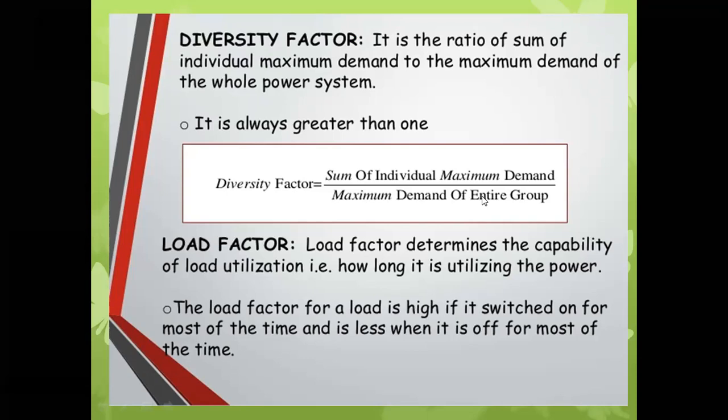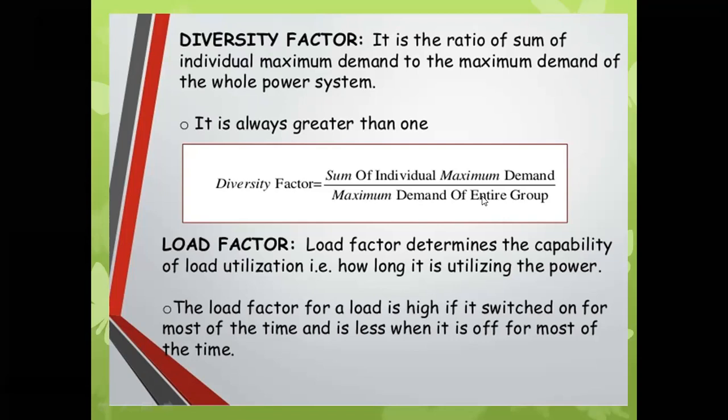So see over here, the diversity factor is nothing but the sum of individual maximum demands to the maximum demand of the entire group. As we have seen, one example is a colony. Suppose the colony has 15 houses, and the 15 houses have different individual maximum demands.